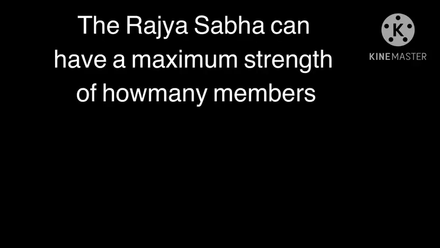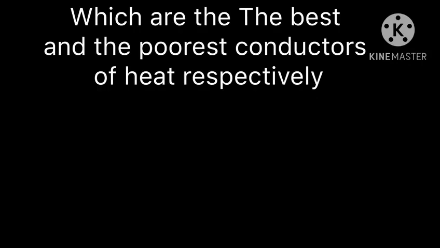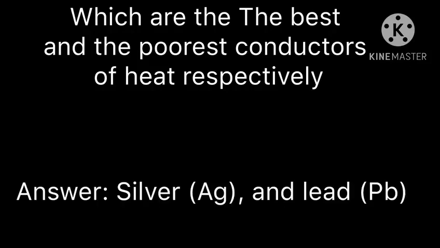So today our topic is some of the most important questions that may be asked in computer exams. Our first question is: the Rajya Sabha can have a maximum strength of how many members? Answer: 250 members. Next question: which are the best and the poorest conductors of heat, respectively?